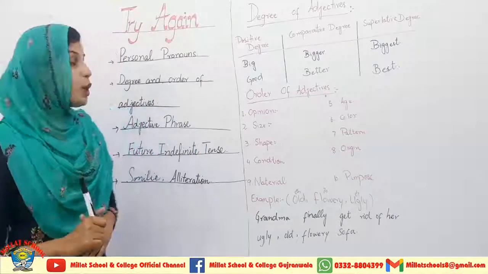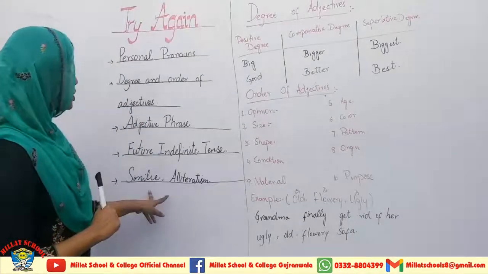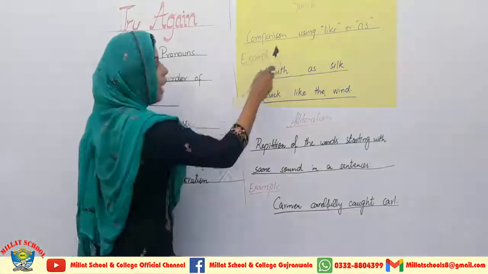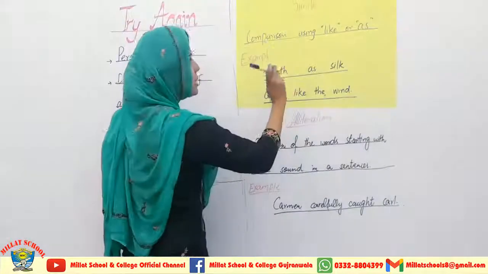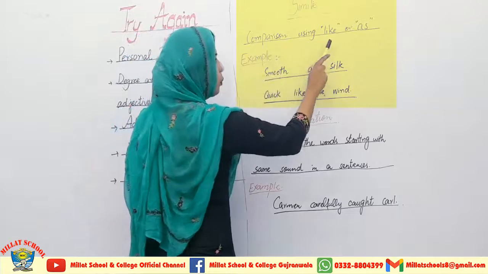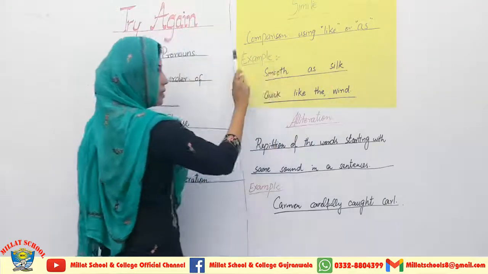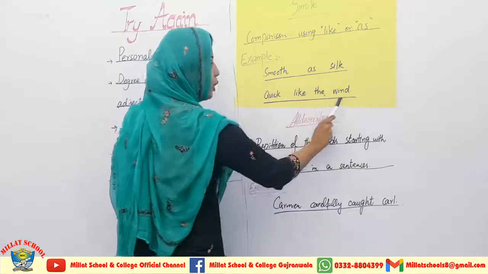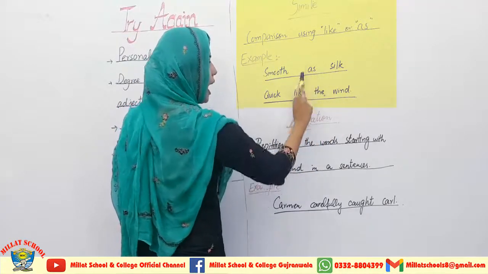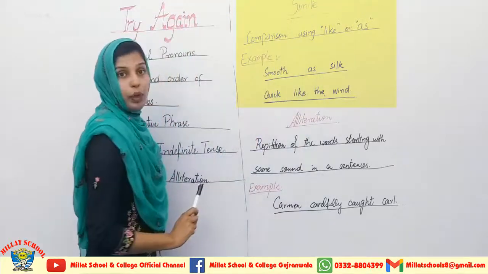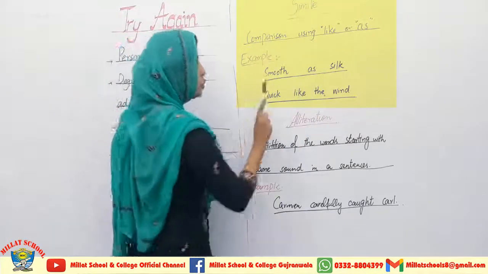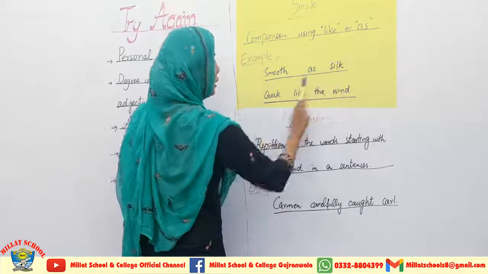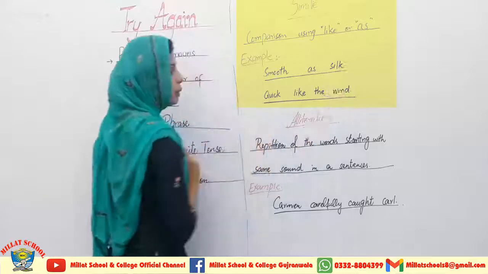Now I am coming towards two important figures of speech, simile and alliteration. Okay students, here on the board you can see that I have written down the simile. What is a simile? This is a comparison in which we use the words like or as, as it is used in the examples: smooth as silk, quick like the wind. So the words like and as are used as a simile over here. This is the complete use of the simile.